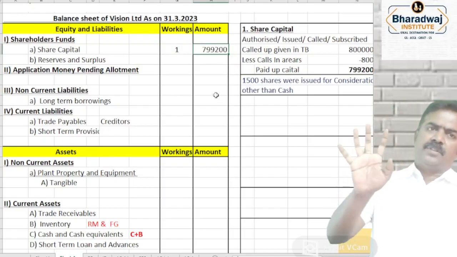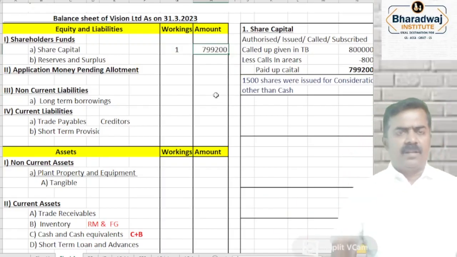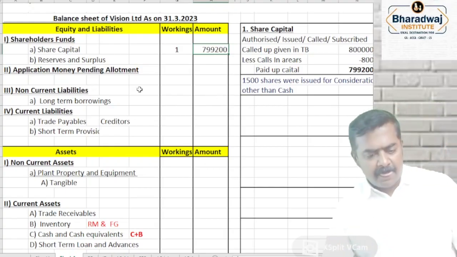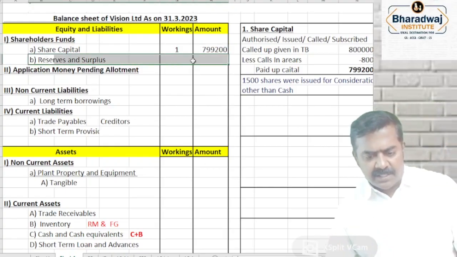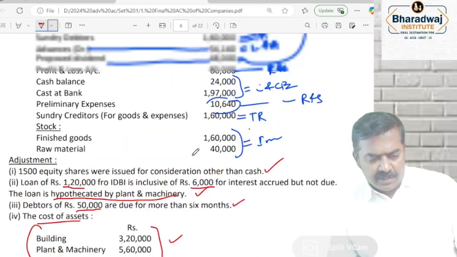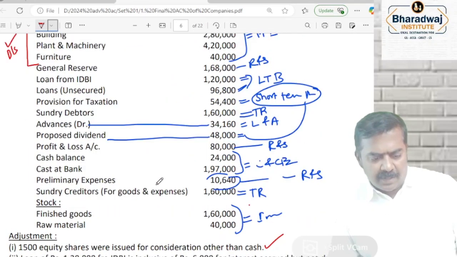Wait, I'll give you sufficient time to copy. It's the first problem that we are doing. You are going to try a question at home. Okay. Then, reserves and surplus. What are the reserves that will come? General reserve, P&L account balance will come.